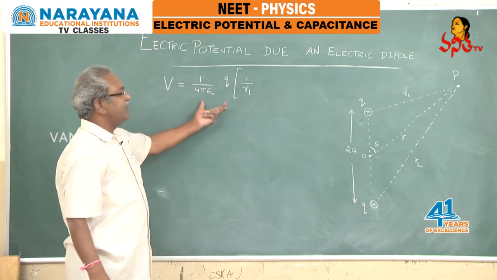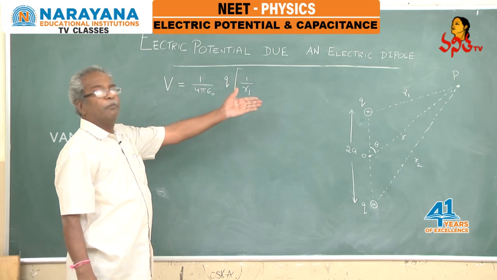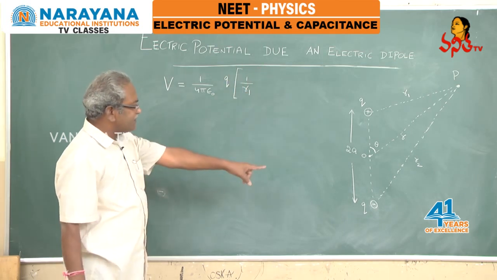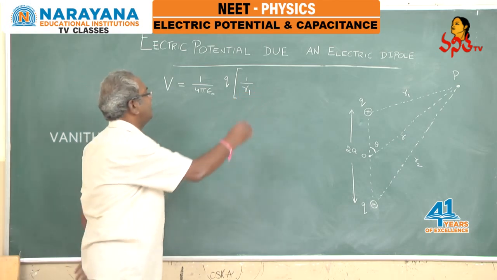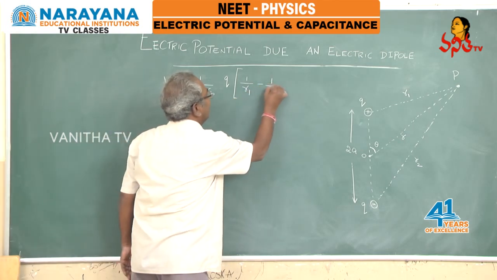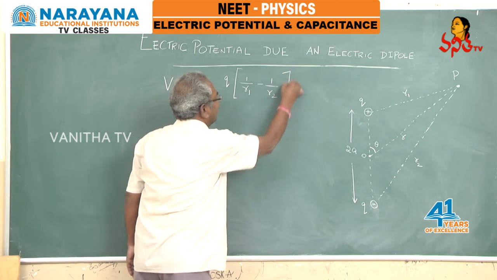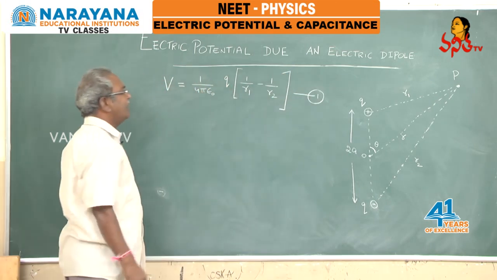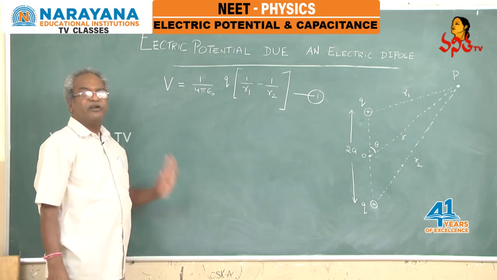This entire thing is the potential because of that point positive charge plus q at point P, and because of this one there is a negative potential, so we can write it as minus 1 by R2. So, in general, this is the value of the net potential.